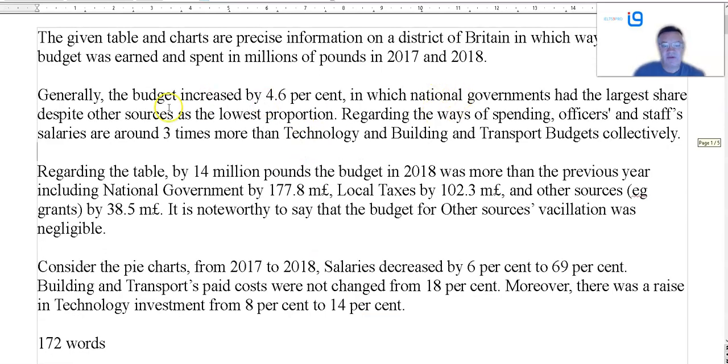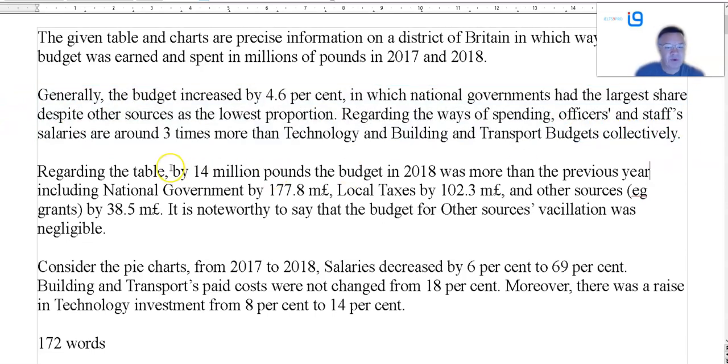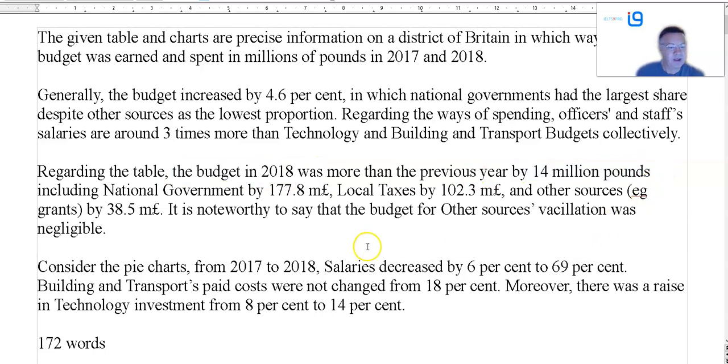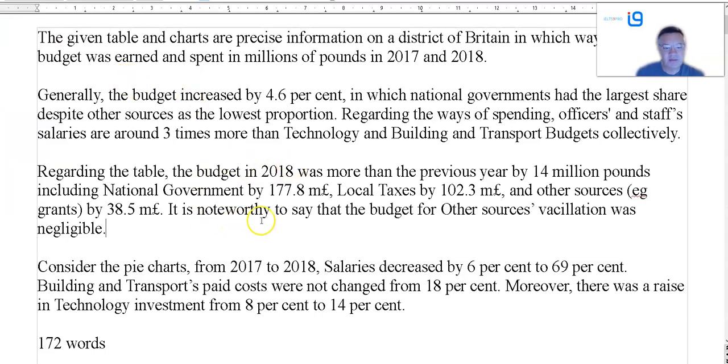National government's allowed to share despite other sources as the lowest proportion. Lowest proportion of what? Regarding the ways of spending, you mean expenditure. Officers and staff salaries about freedom. So, right, that needs to be reworked, like in my example. Regarding the table, by £14 million, well, you would put the budget in 2018 was more than the previous year by £48 million. Right, hang on, let me put some changes on here. Right, yeah. Including national government.